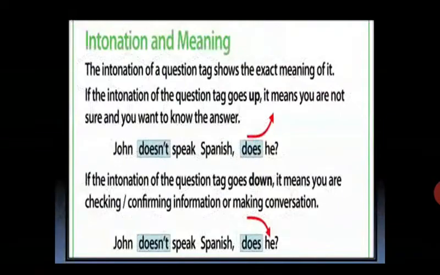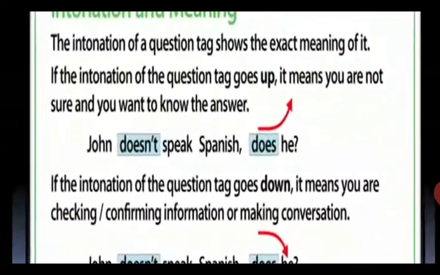The intonation of a question tag shows the exact meaning of it. If the intonation of the question tag goes up, it means you are not sure and you want to know the answer. John doesn't speak Spanish, does he? Here you want to know the answer. So the intonation, the way of speaking the sentence, tells us whether we want to know the answer or it's just a simple conversation.